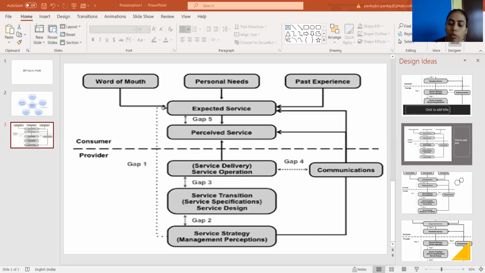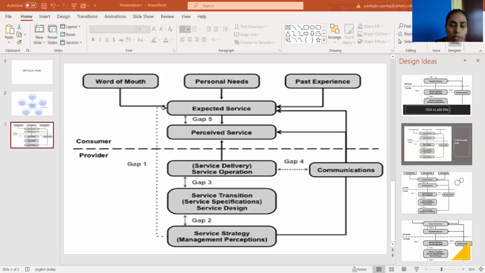The management of the service provider has a perception about customer expectation, because if there is a gap between management's perception of customers' expectation and the actual customer expectation, then problems can arise and quality is lacking. So on the basis of this diagram, there are four themes that are identified by the SERVQUAL developers, and they could be labeled as gaps. So what are those gaps?